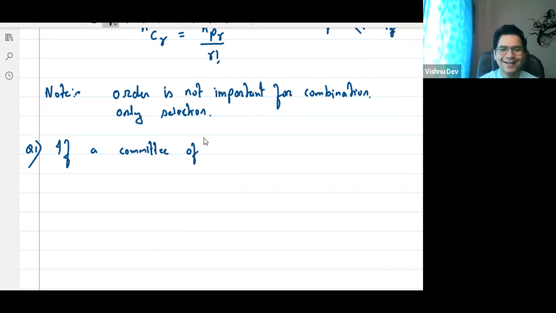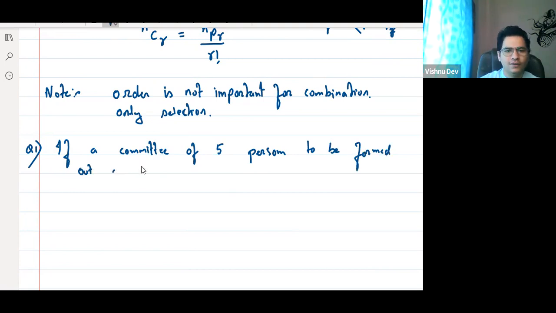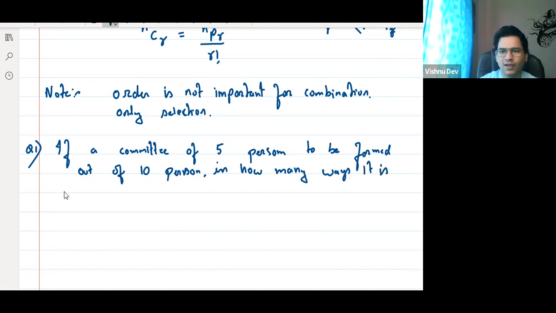Jokes apart, if a committee of 5 persons is to be formed out of 10 persons, in how many ways can you do that? In how many ways is it possible? Think about it and tell me, everyone, step by step.